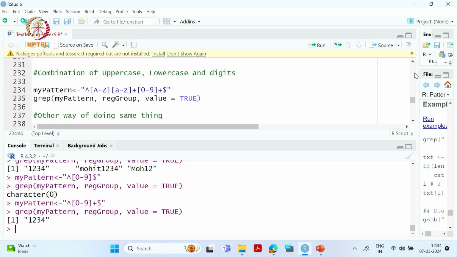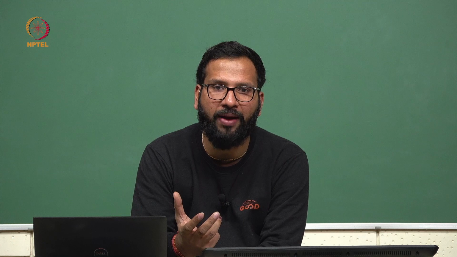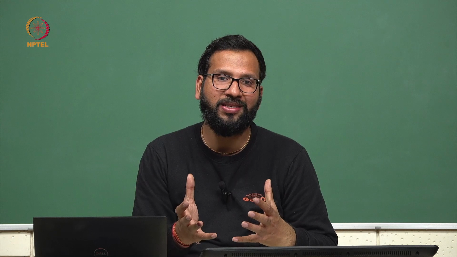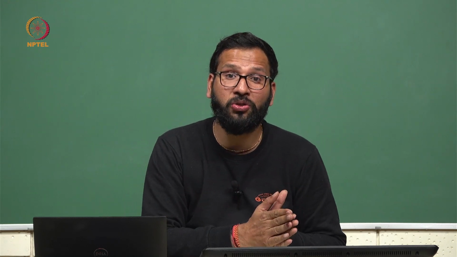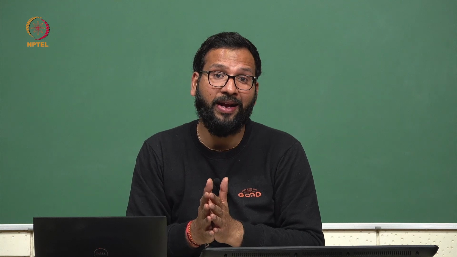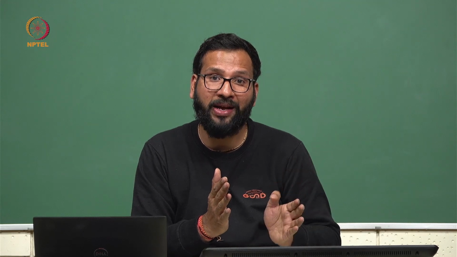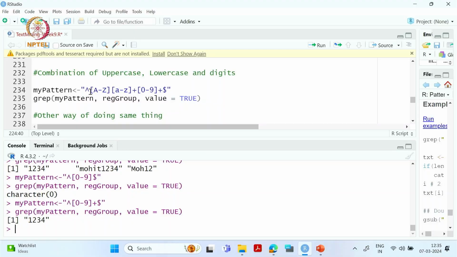Now say, for example, you want a situation where you want words which have uppercase, lowercase, and then a digit. How will you do that? You will make a combination of uppercase, lowercase, and the digit. We have already seen uppercase A to Z. In this particular pattern, it should start with an uppercase alphabet, then it can have a lowercase alphabet, and then we have used the plus symbol.